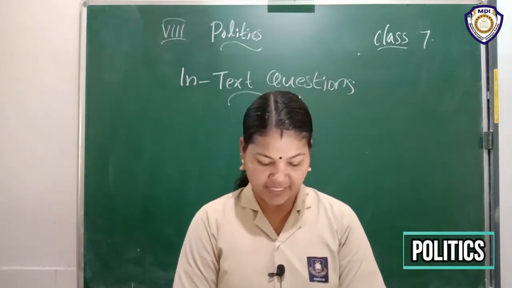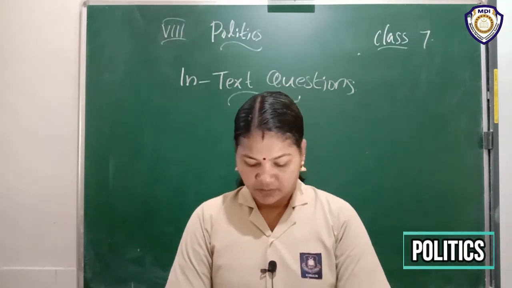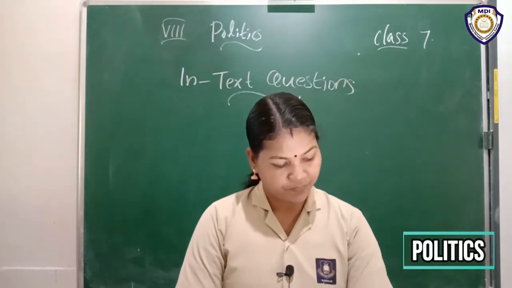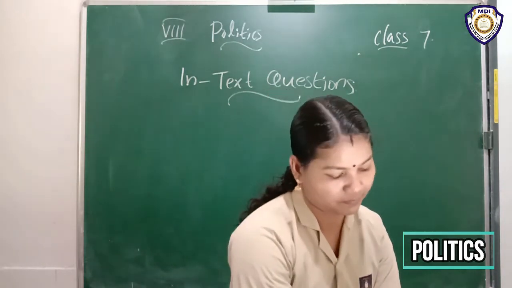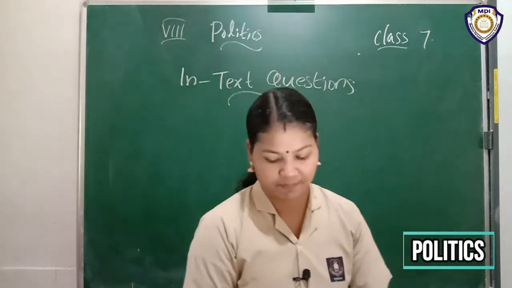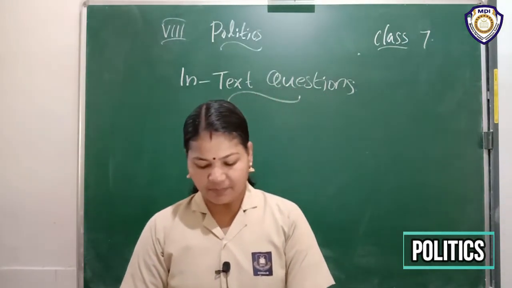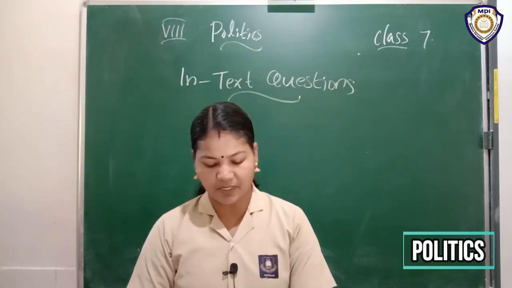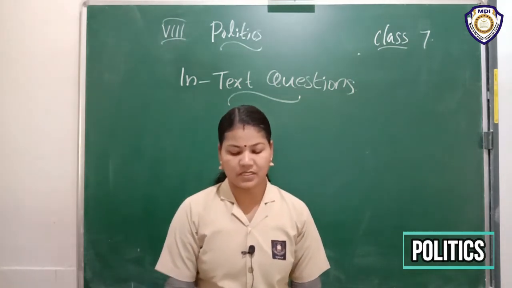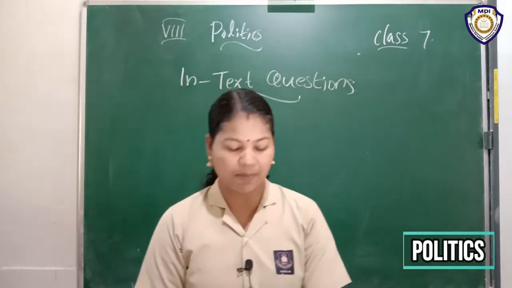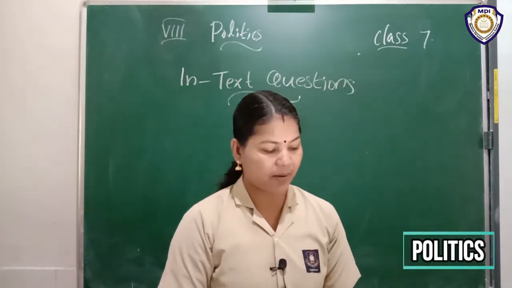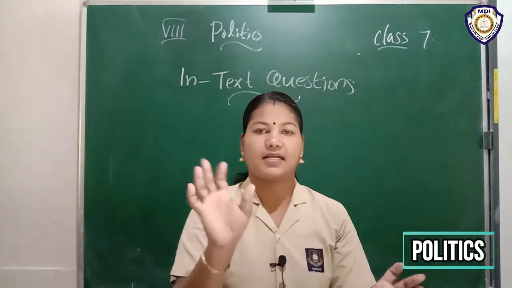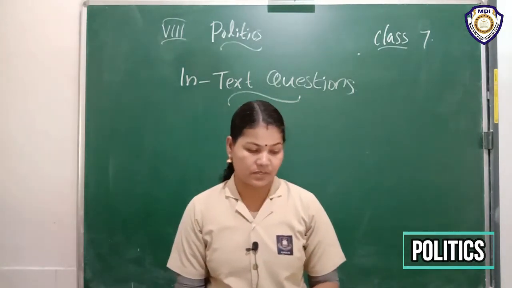Then the next question. Page number 10. There is one box. Can you see? Let us recap the reasons why the Constitution plays an important role in democratic societies by recalling the constitutive rules that you have read about through these examples. Here are some examples. On the left side some examples are included. On the right side there are constitutive rules.